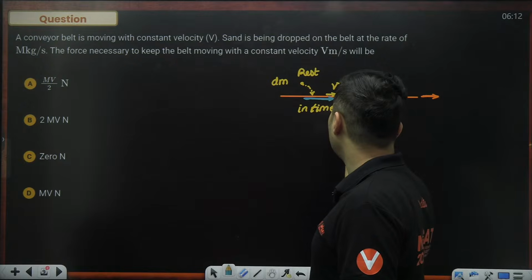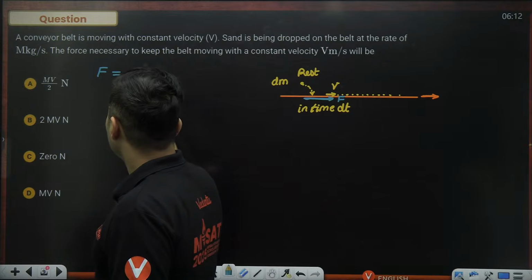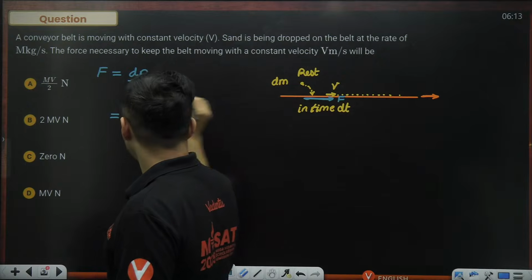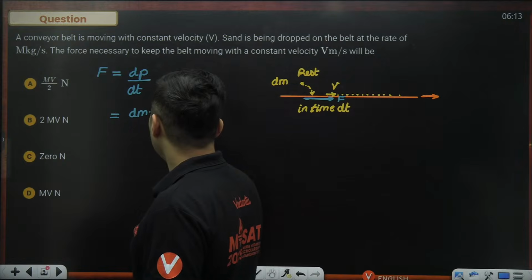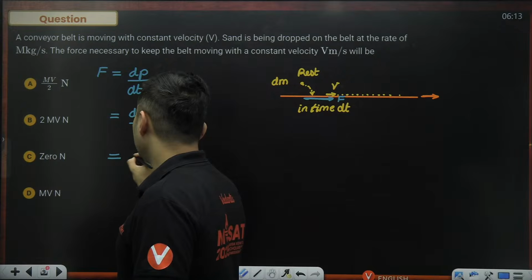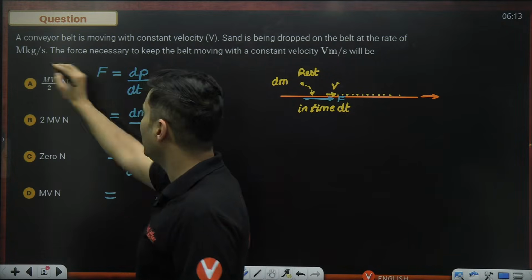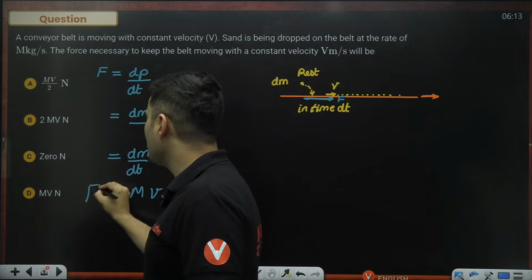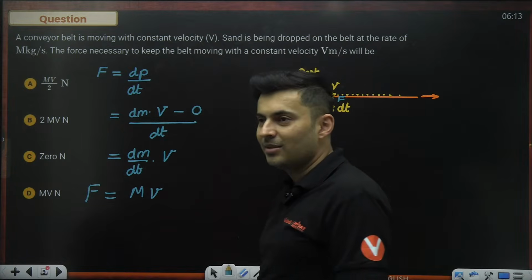The force is needed only in that starting part, and that particular force is nothing but the change in momentum divided by the time which is required. The change in momentum: the mass is dm, the final velocity is v, minus 0 because initially it was at rest, divided by dt. So it will just become dm divided by dt multiplied by v. But dm by dt is the mass per unit time which is given already, which is m. So m into v. So the force which you need to keep it moving is nothing but mv newtons, which is option D. It can't be 0.